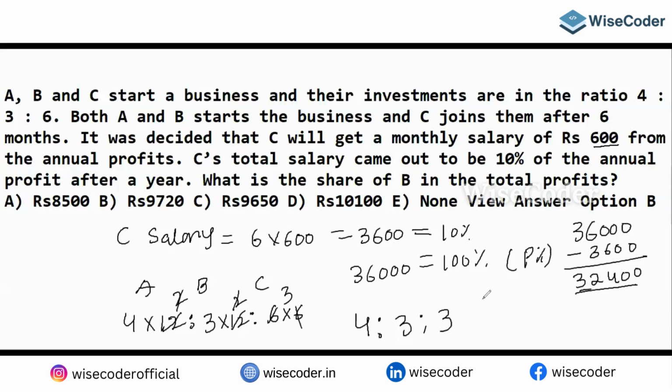This amount is going to be divided among A, B and C. So 4 plus 3 plus 3 is 10 parts.